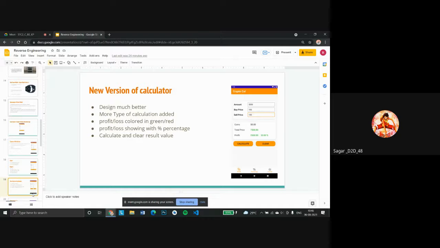In the newer version, I changed the whole design. As you can see, the UI is much better now, and if the user is in profit, then the text will be green. If the user is in losses, then the text is red. Okay. Next slide, please.